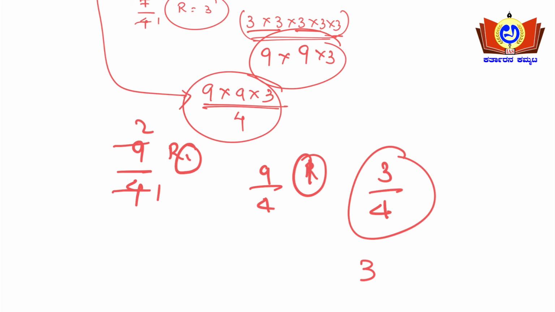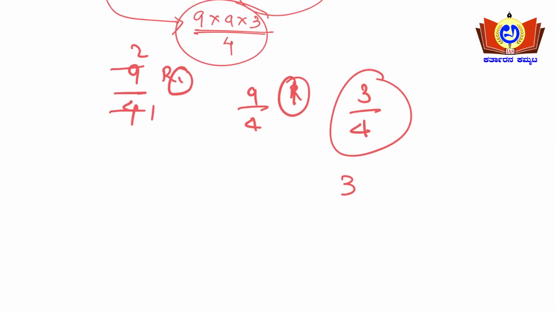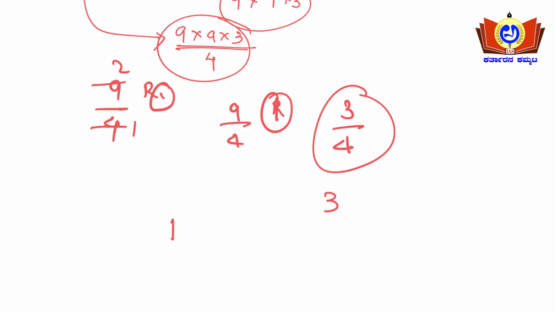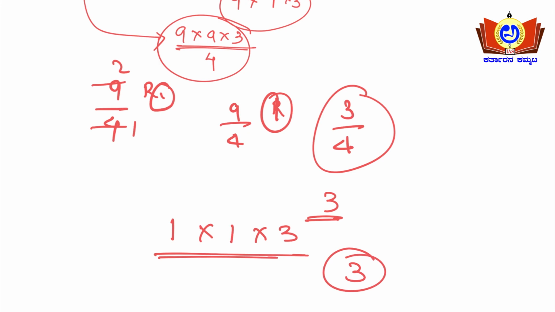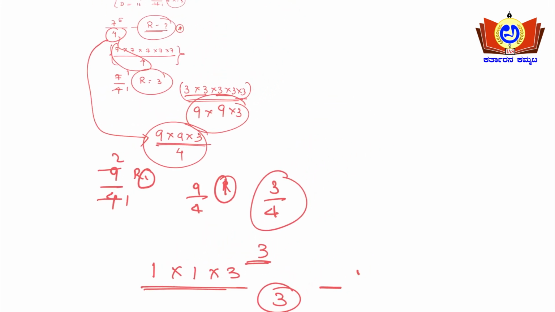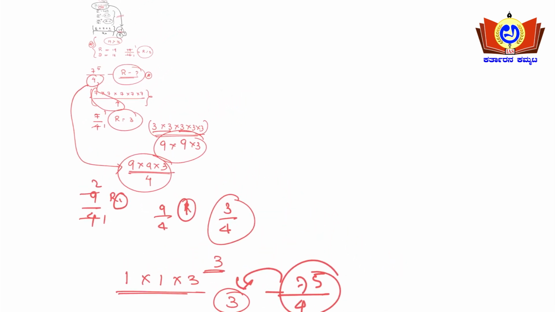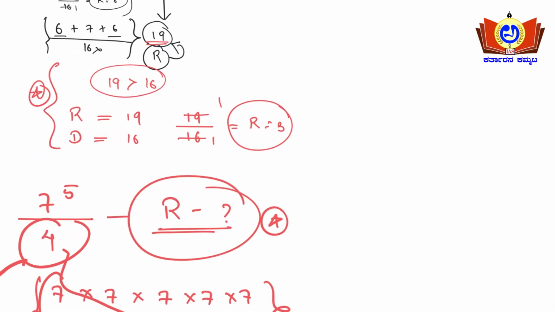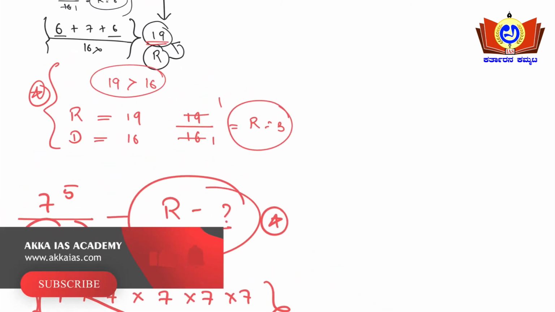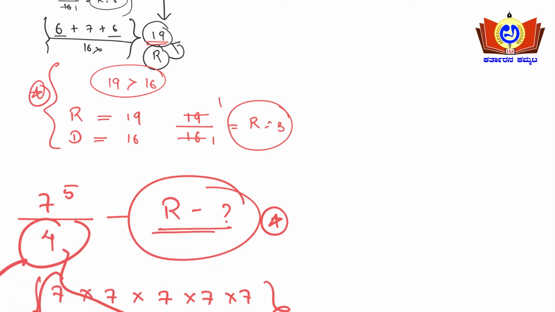See what you will get: 9 into 9 into 3 upon 4. For 9 by 4 you got remainder 1, into 9 by 4 you got remainder 1, into 3, which you keep as it is. So the total remainder will be 3. What is the total remainder for this question, 7 to the power of 5 upon 4? The total remainder is 3, friends. When you solve multiple problems, you'll feel it is easy. If you don't understand, pause the video and rewatch it, then only you'll get clarity, friends. These were a few of the basic concepts before you attempt the questions based upon number system, friends.